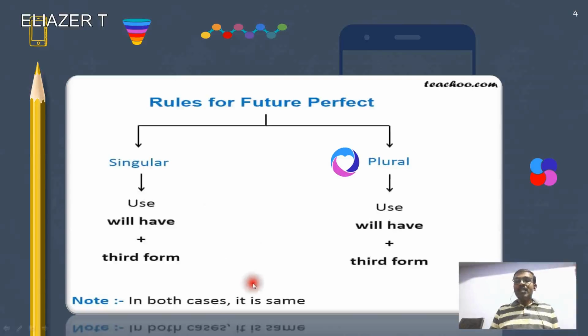Whatever the subject is, the auxiliary form will be will have plus the V3 form of the verb, which means the past participle. For a singular subject and for a plural subject, it is will have plus V3.